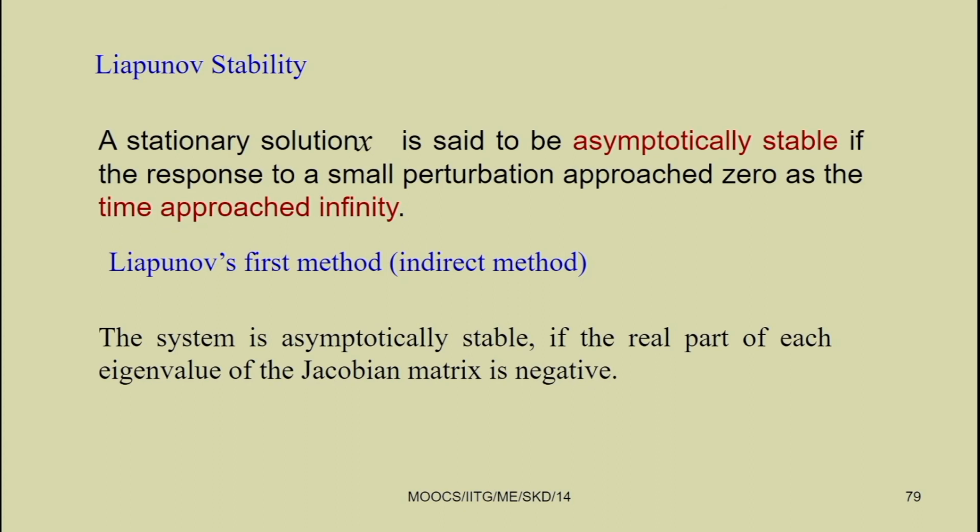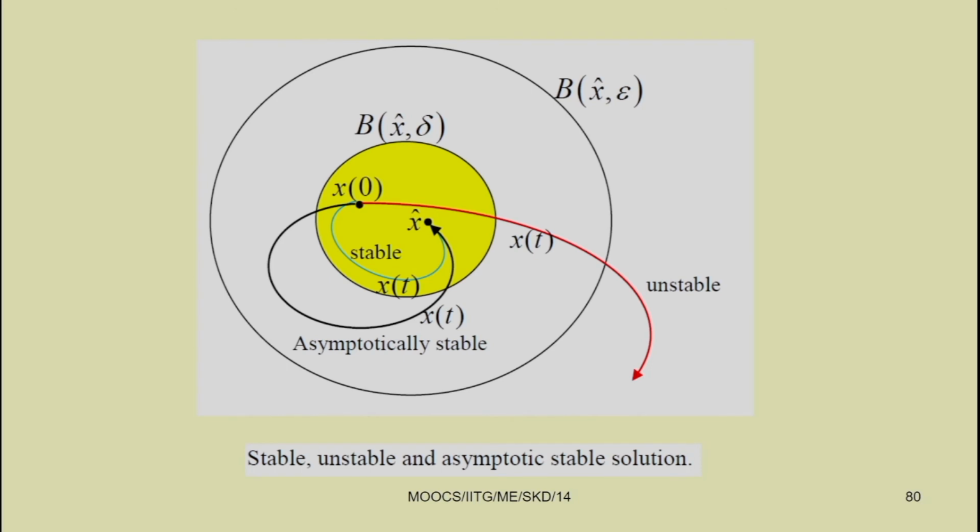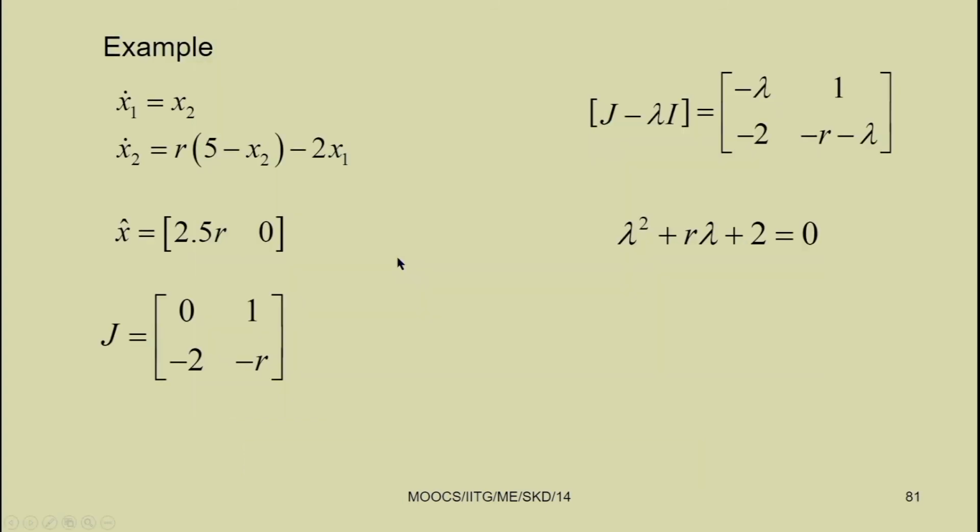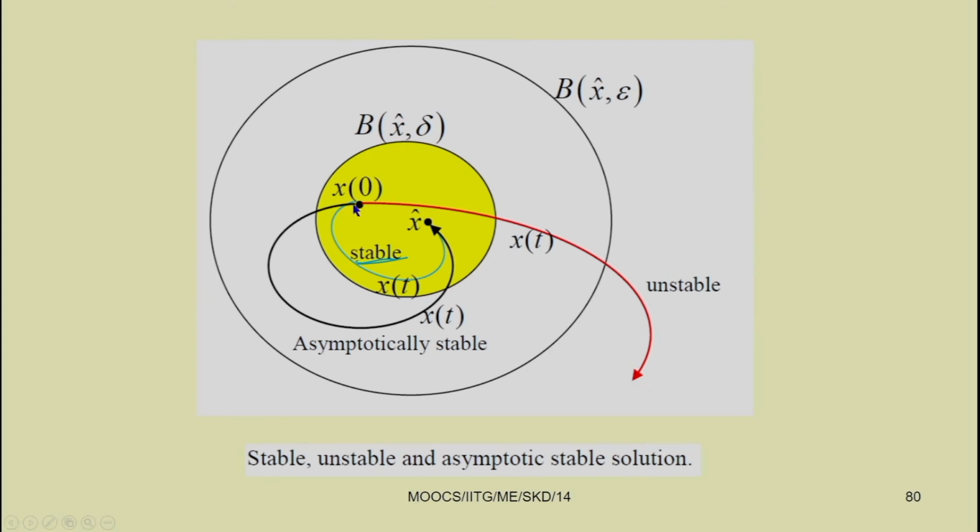So, let us see what we mean by Lyapunov stability. We are going to study three different types of things. One is a stable system. If the response becomes bounded, then we can tell the system to be stable. So, it is always inside a small value.